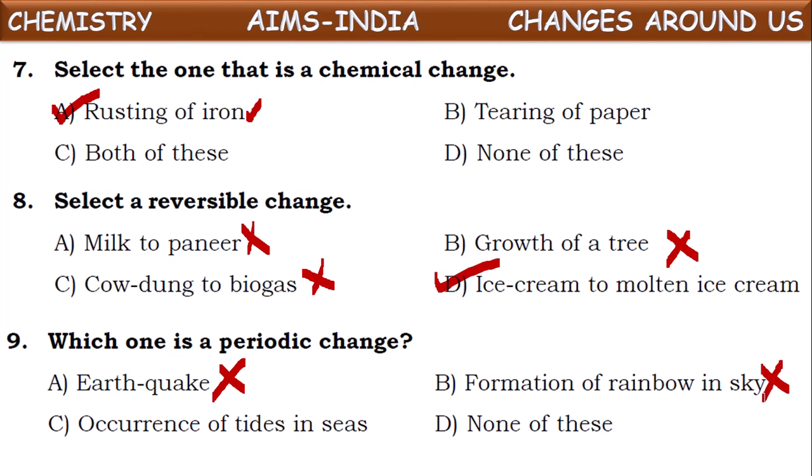Next, occurrence of tides in seas. Yes, these tides will be regularly occurring at regular intervals of time. They will be happening, isn't it? So we can say out of those given here, the occurrence of tides in the sea is a periodic change.